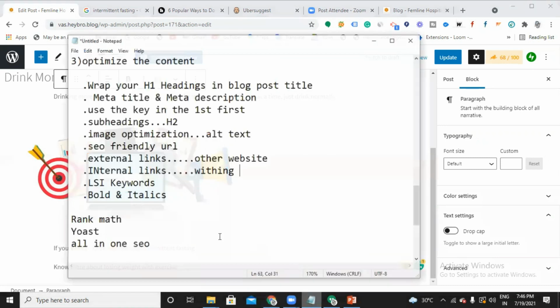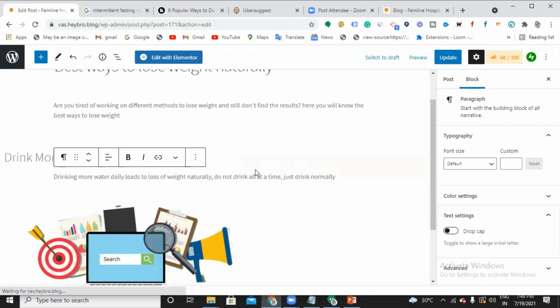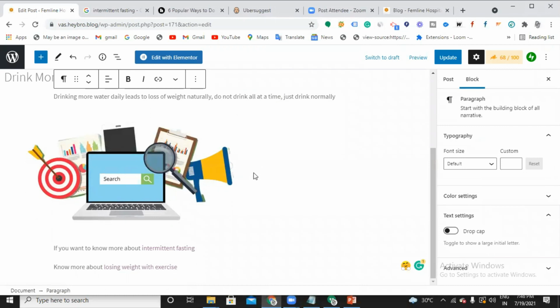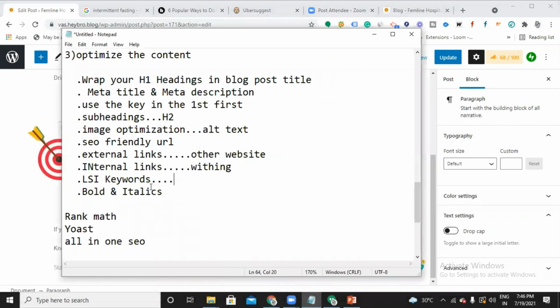The next thing is bold and italics. While writing content in the website, you can make a few keywords bold and italics. For bold and italics, you can use LSI keywords. LSI keywords, in simple terms, are like synonyms of your focus keyword. Now, how to lose weight naturally is my keyword. The synonyms for that are like how to lose weight at home, how to lose weight fast, or reducing weight. So these are synonyms, you can use them.